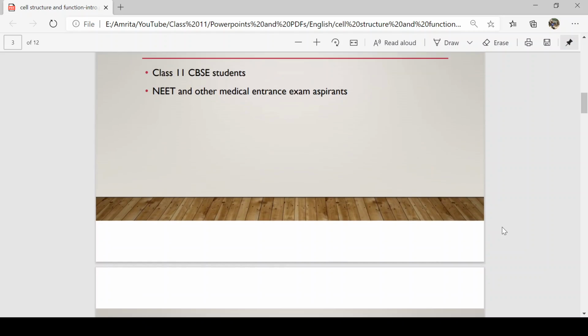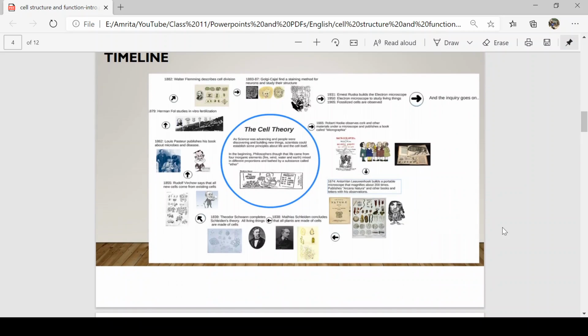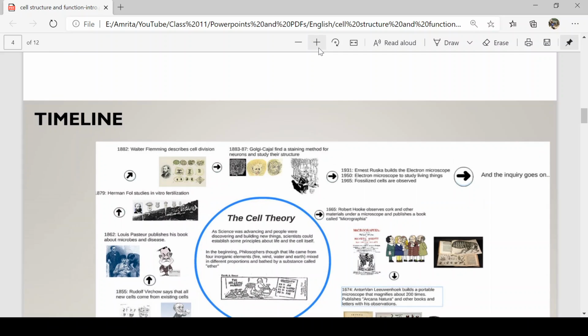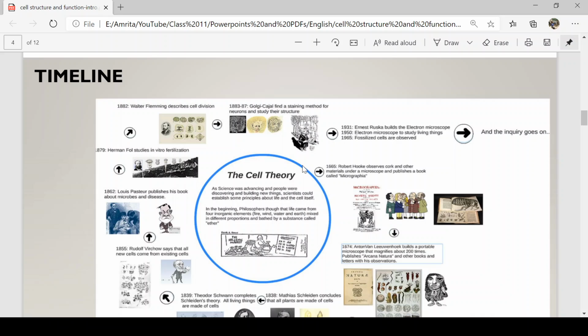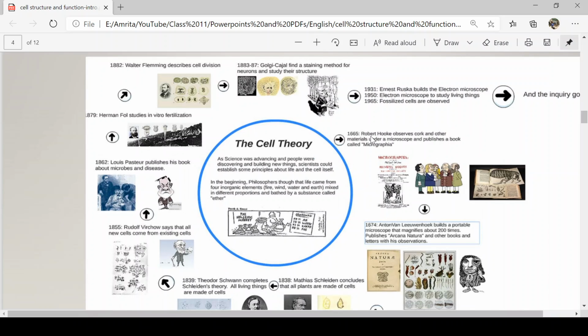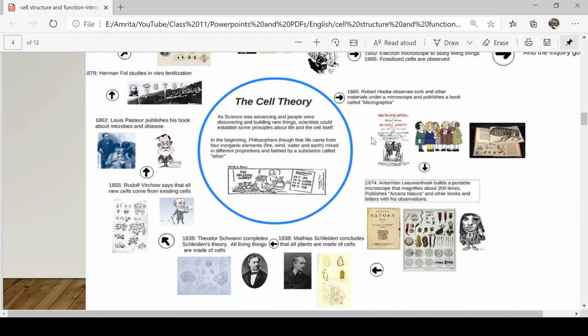Now, before we go into the details of the cell, learning the structure and function of cell organelles, we'll quickly look at the history, the story behind how the cell was discovered, and who the scientists involved in it were. To start with, in the year 1660, it was Robert Hooke who first discovered cells. He observed cork cells under the microscope and found some structures like this, and he called these structures little rooms.